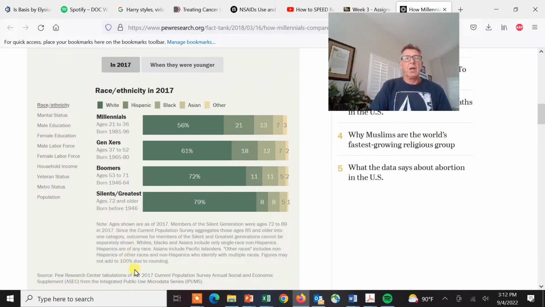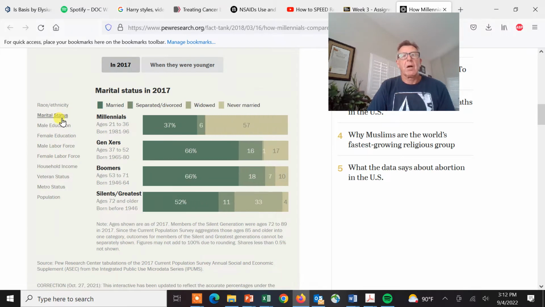Like I said, millennials, the middle agers right here. We don't have the Gen Yers in here, but we have my parents, the baby boomers, and the Gen Xers. We can look, for example, at the race or ethnicity composition of the country. What you see is this growing trend of white people making a much smaller percentage of the country. And then you can look at the composition of each representative ethnic group here.